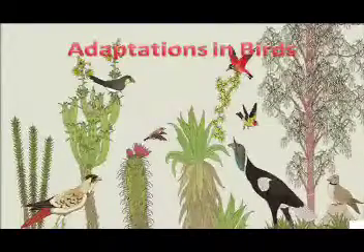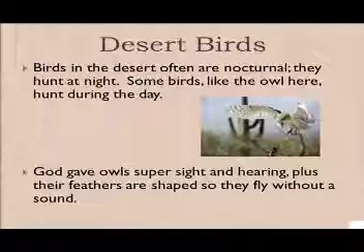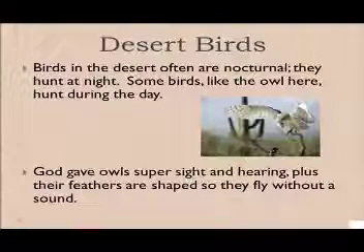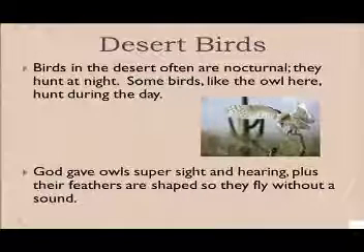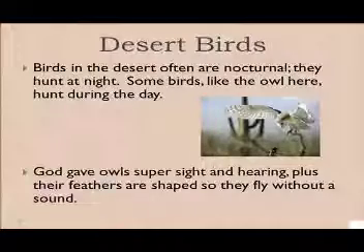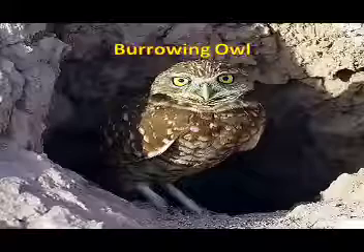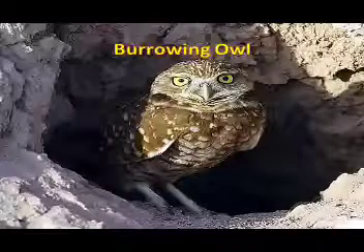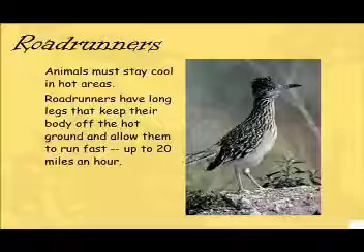Adaptations in birds. Desert birds. Birds in the desert often are nocturnal. They hunt at night. Some birds, like the owl, hunt during the day. God gave owls super sight and hearing, plus their feathers are shaped so they fly without a sound. Here is a burrowing animal. They make burrows and they live in those burrows.